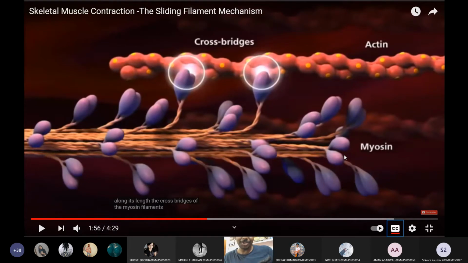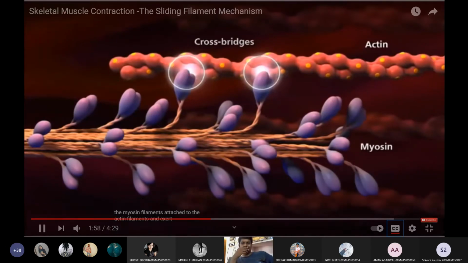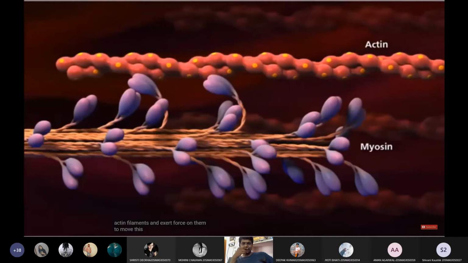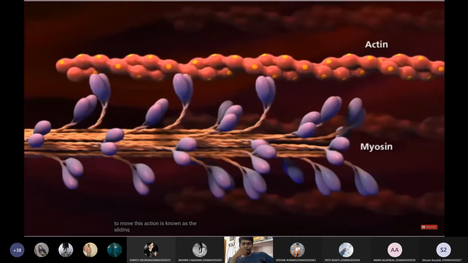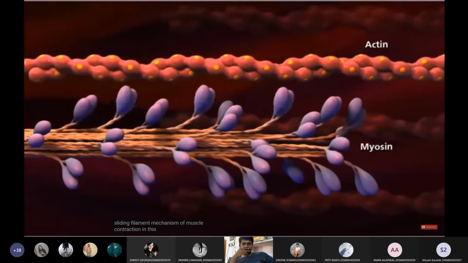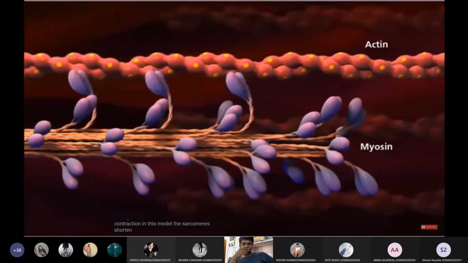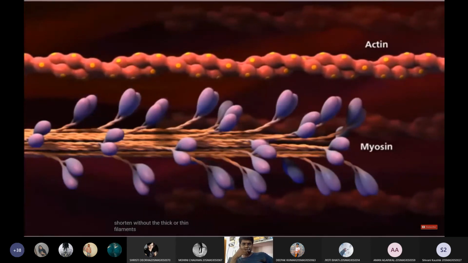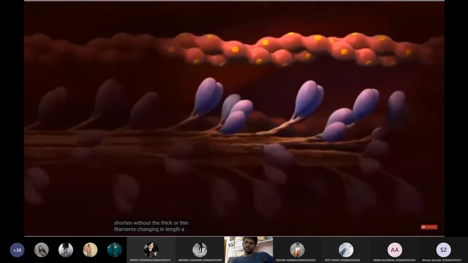Whenever we want to move something, millions of fibers are moving, and millions of neurons are excited and trigger the muscles to move. The myosin heads attach to the actin filaments and exert force on them to move. This action is known as the sliding filament mechanism of muscle contraction. In this model, the sarcomeres shorten without the thick or thin filaments changing in length.